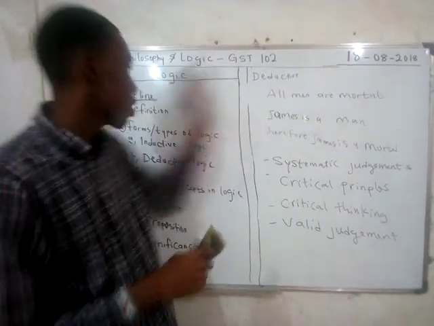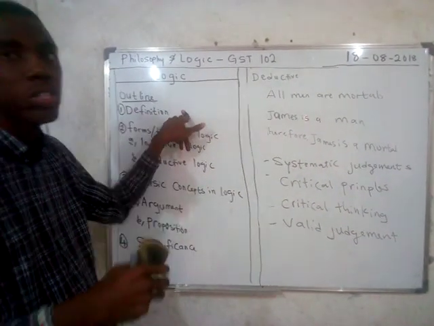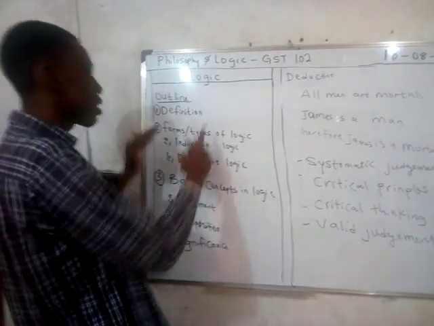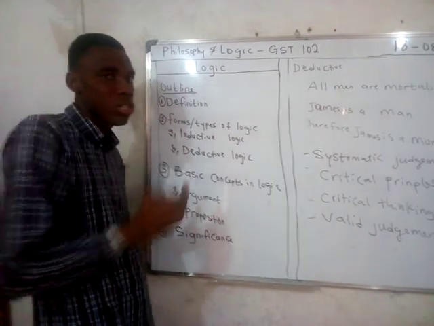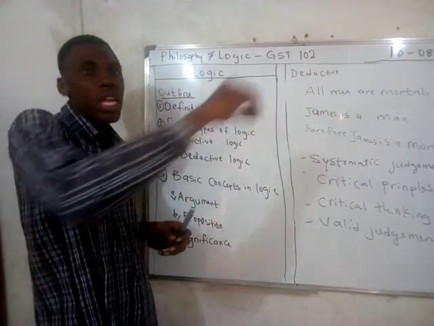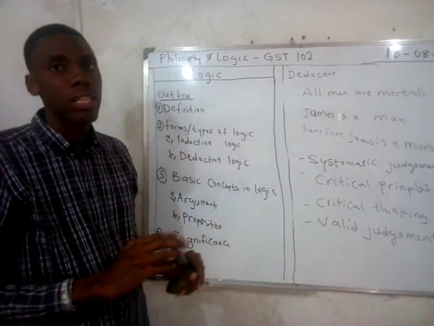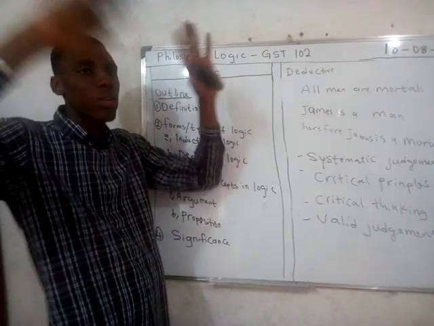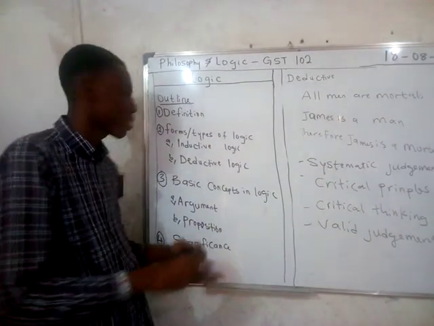So now let's come back to the outline. We define logic as a pure science of reasoning. And we stated two types of logic, which are the inductive logic and the deductive logic. We said an inductive logic comes from a particularistic meaning to a general meaning, while the deductive logic, in contrast, comes from a general situation to a particularistic meaning.